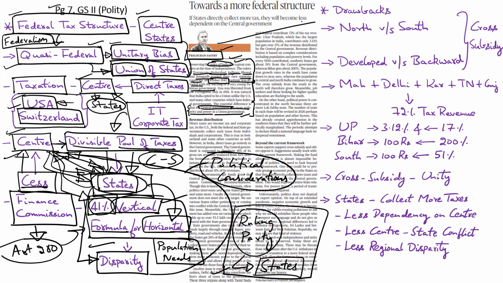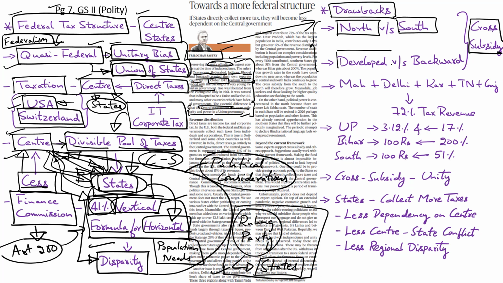The writer points out several drawbacks that exist in the current structure. He points out how this system of tax collection and distribution is resulting in cross-subsidization of underperforming states. According to him, this structure has clearly resulted in a divide between the North Indian states and the South Indian states, as well as a divide between the developed states and the underdeveloped backward states.